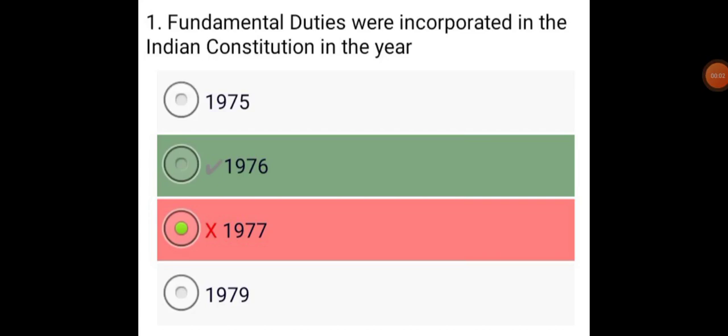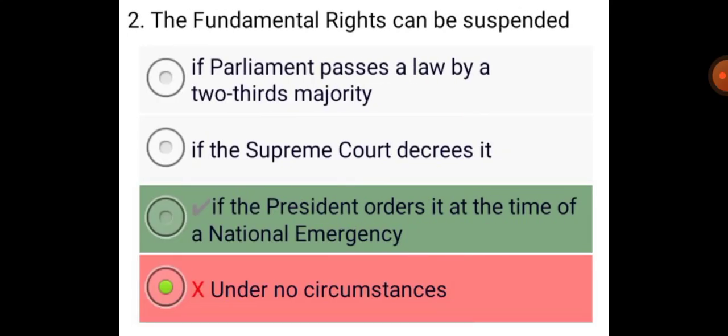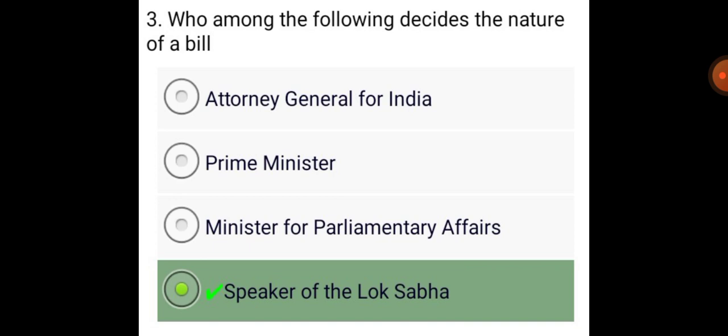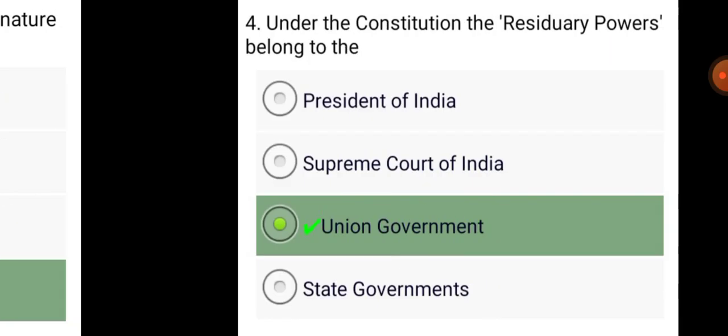Fundamental duties were incorporated in the Indian Constitution in the year 1976. The fundamental rights can be suspended if the President orders it at the time of a national emergency. Who among the following decides the nature of a bill? Speaker of the Lok Sabha.